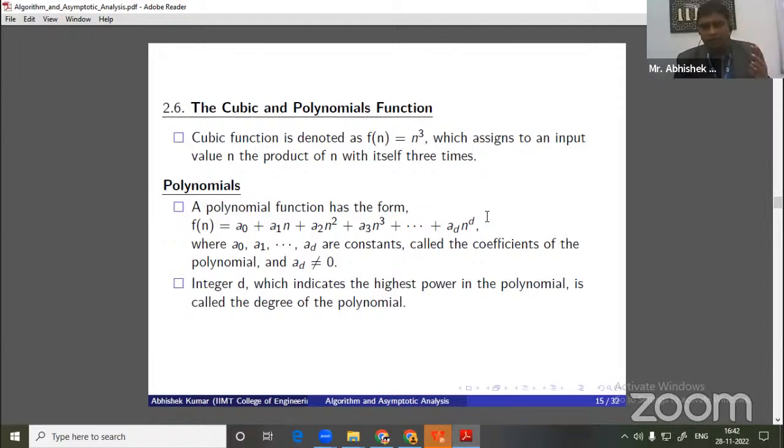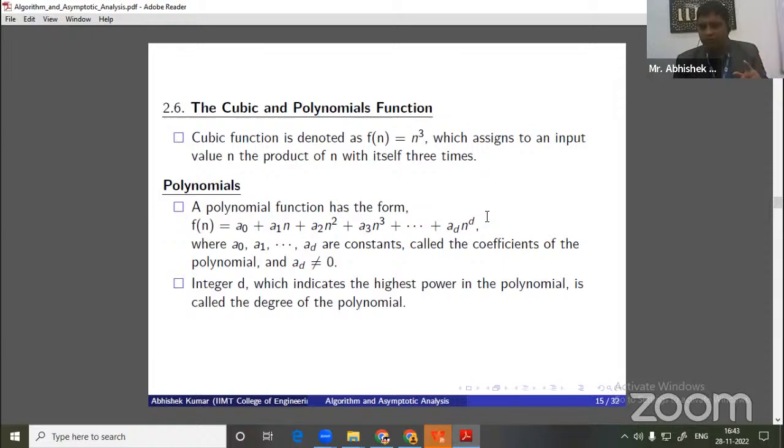And for all of these, whether the function is linear, quadratic or cubic, all become one generalized form that is called a polynomial. All of you must have studied polynomials in high school mathematics. The general form of the polynomial is f of n equal to a0 plus a1n plus a2n square, a3n cube, up to adn to the power d. Here a0, a1 up to ad are called constants, and n to the power 0, n to the power 1, n to the power 2, up to n to the power d are called coefficients.